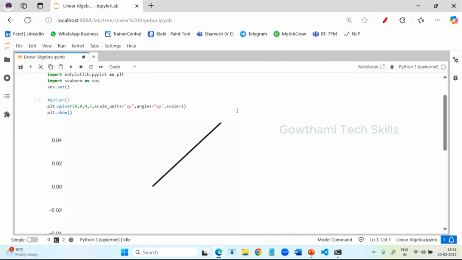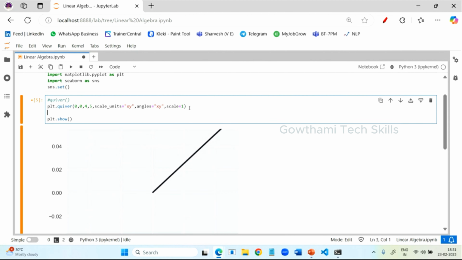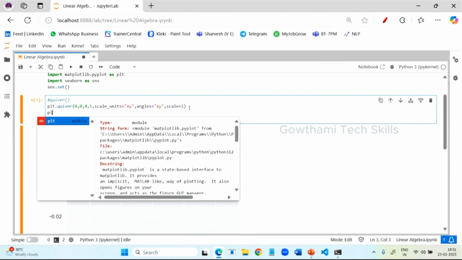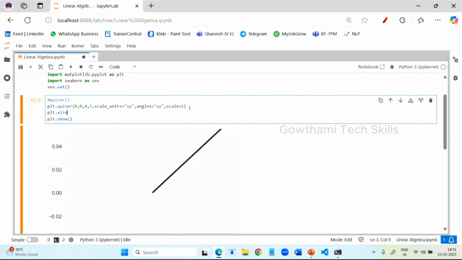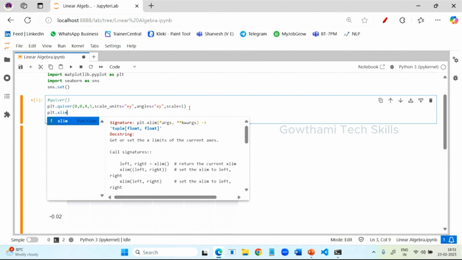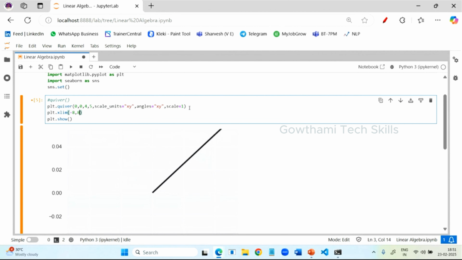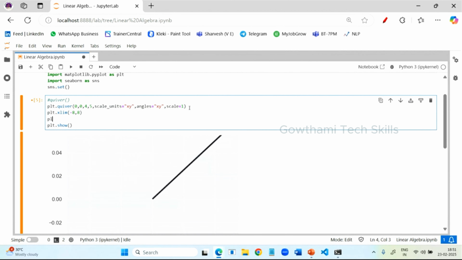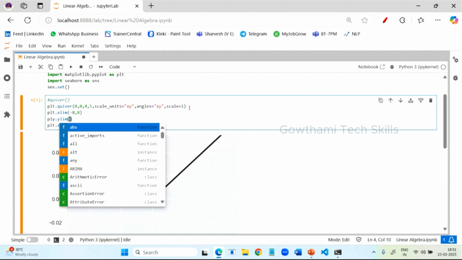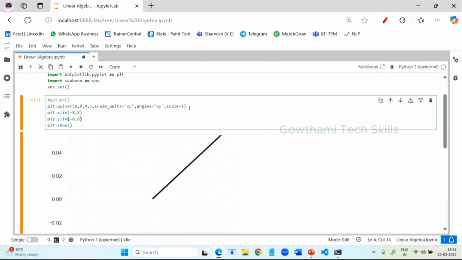So now what I'm going to do here, you need to provide the x ticks. So limitations on x-axis, what the range should be, and y-axis what should be. So plt.xlim, I'm just going to provide -8 to 8. Okay, and y-axis, how much limit you want to provide, ylim, and you provide the range you want.